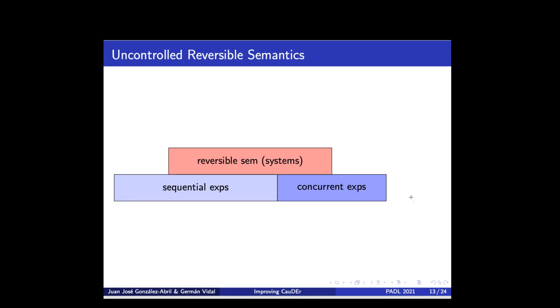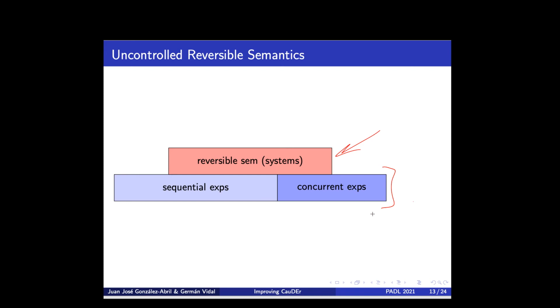Similarly, we can define a reversible semantics by only changing this layer, but we don't need to change anything in this part of the semantics. The reversible semantics is in principle non-deterministic, which is what we call an uncontrolled reversible semantics.